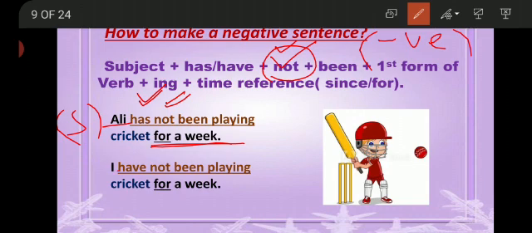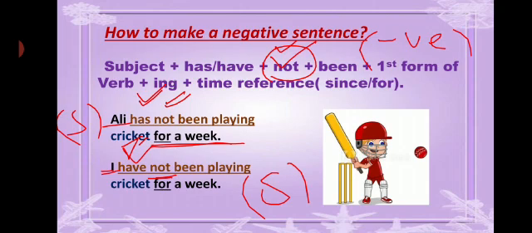Okay, student. So I is also considered a singular subject. But I told you earlier that there is an exception that with I and you, we always use have. Okay. So I have not been playing. So for not, as it is indicating the negative sentence.